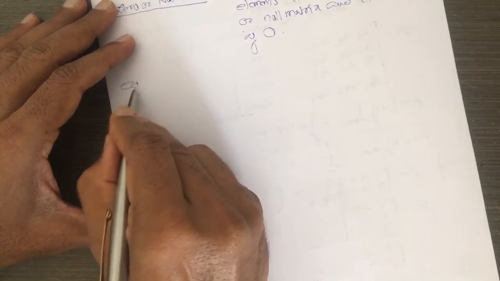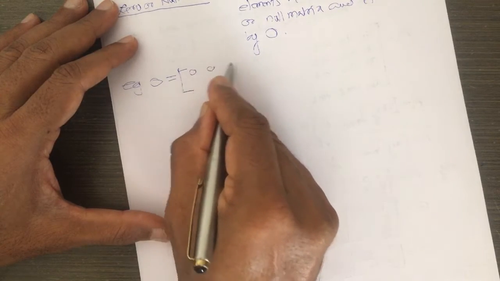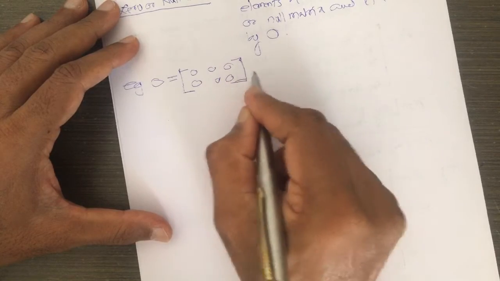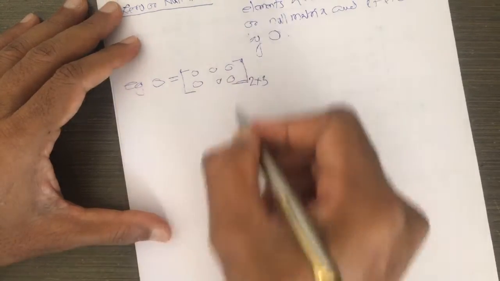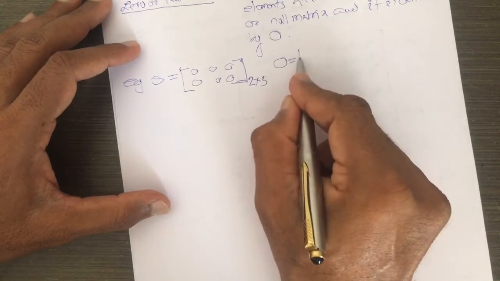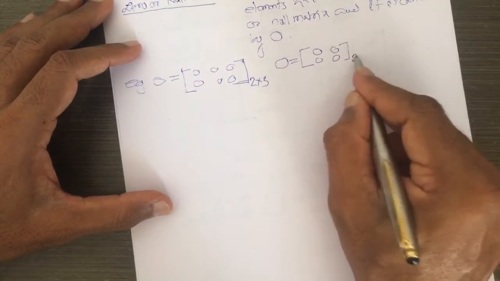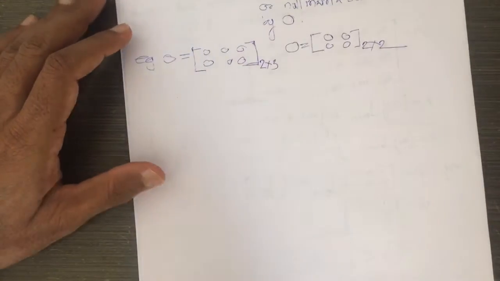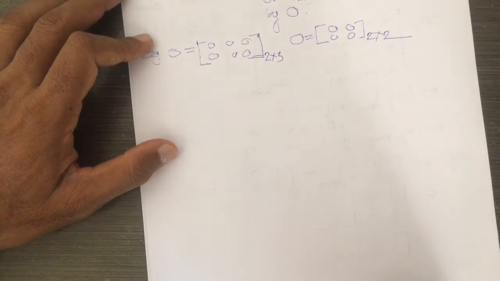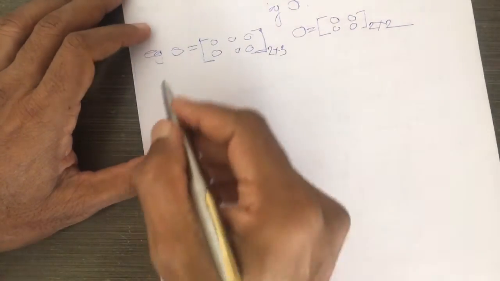For example, I take O, the matrix 0 0 0, 0 0 0. This is a zero matrix of order 2 into 3, 2 rows and 3 columns. I write another 0 matrix: 0 0, 0 0. See here, this is a matrix of order 2 into 2. Like that, we can give the zero matrix or null matrix of any order m into n. So, m rows and n columns, but all the elements are zeros.